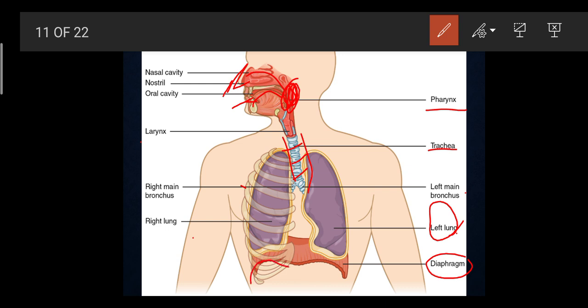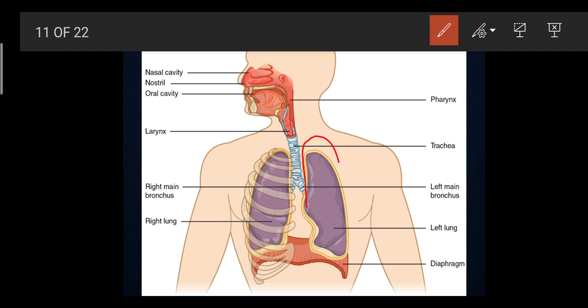What is a diaphragm? The diaphragm is a membrane located below the lung part. See this yellow structure here. There are two different yellow structures. One is the visceral, which is the innermost, and the outer one is called the parietal, and between them there is a fluid which helps in lubrication so that the lungs do not collapse.